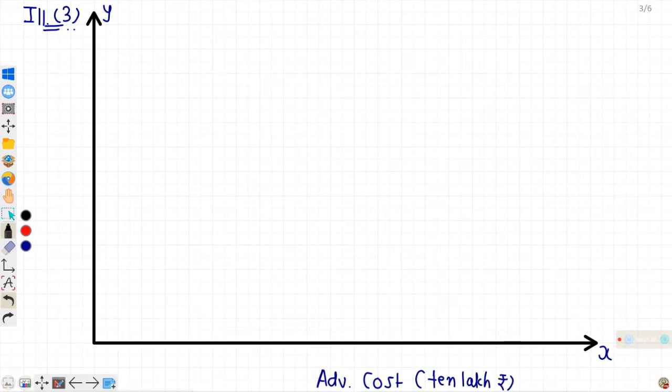On the y-axis, sale of garments in crore rupees. Now the maximum value of x is 50. So we can take 1 centimeter equal to what accordingly.